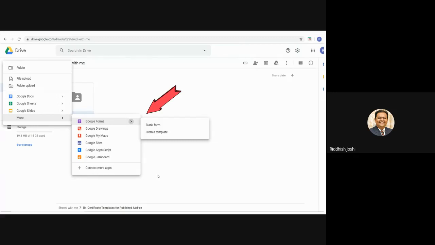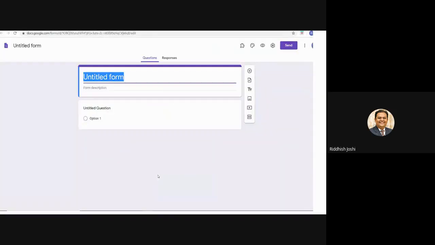So in Google Drive, you click on New, a new window will pop up, go into More, Google Form, and click on Blank form. Then this is how the basic format will look. This is how it will show initially: an untitled form, no title, nothing written. If I explain some of the basic workings, you can see this plus symbol in the circle. By clicking there, you can add a question to your questionnaire.